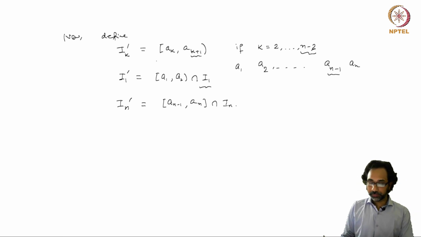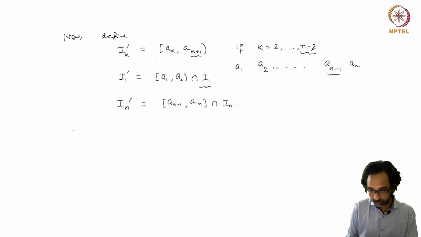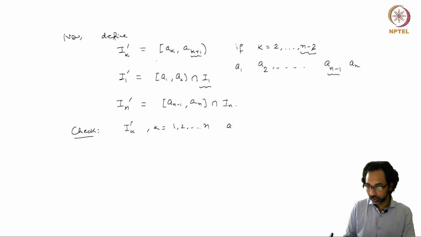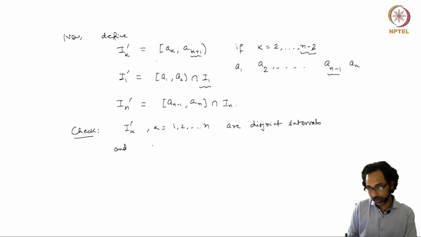In this way we will have a collection of disjoint intervals. It's easy to check, so I leave it as an exercise, that these Ik primes, k from 1 to n, are disjoint intervals, and E can be written as the union of these disjoint intervals Ik prime, k from 1 to n.